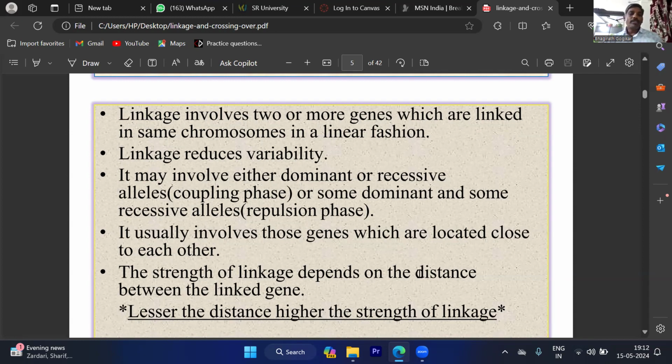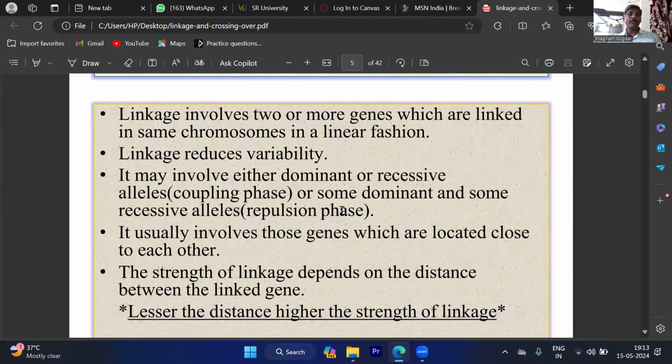That's why these genes are always together, and all genes enter into the gamete without separation. So it may involve either dominant or recessive alleles, or some dominant or some recessive alleles. ఒక క్రోమోజోమ్ పై ఉండే రెండు బహిర్గత జన్యువుల మధ్య లింకేజ్ ఉండొచ్చు. ఒక బహిర్గత జన్యువు ఒక అంతర్గత జన్యువు మధ్య కూడా లింకేజ్ ఉండొచ్చు.